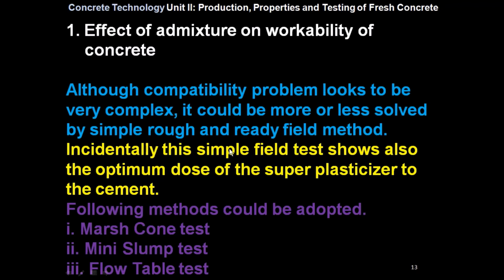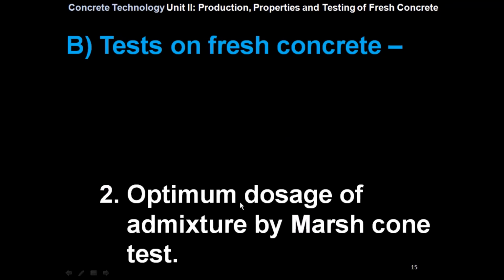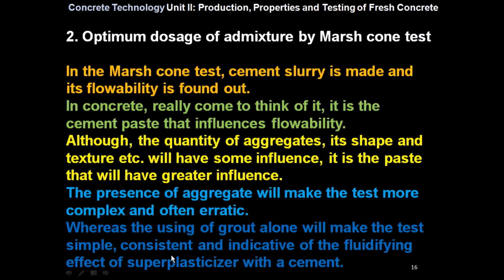Incidentally, this simple field test also shows the optimum dosage of the superplasticizer to the cement. The following methods could be adopted: first, Marsh-Cone test; second, mini slump test; and third, flow table test. So we have seen the effect of admixture on workability of concrete. Now we will see the optimum dosage of admixture by the Marsh-Cone test.